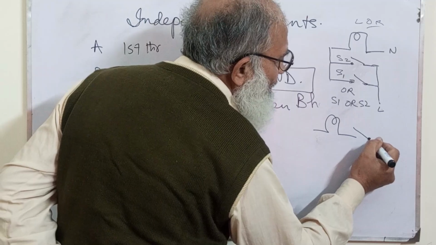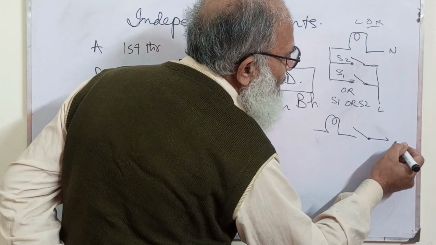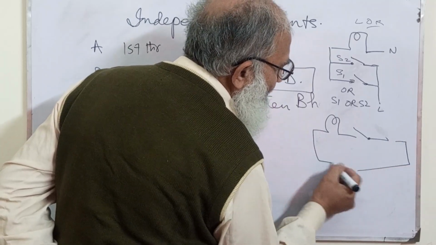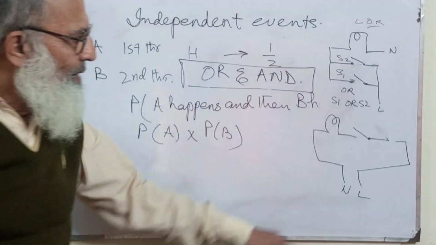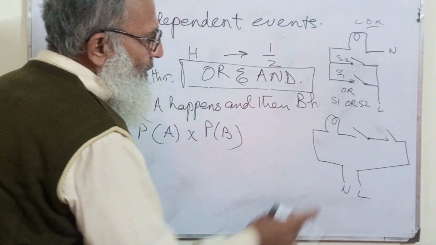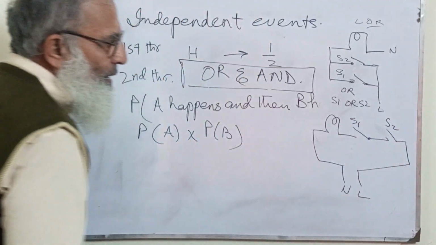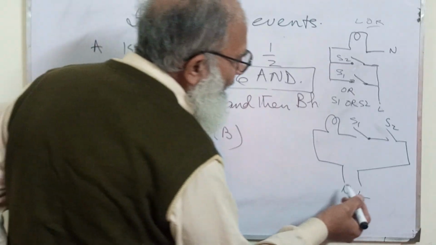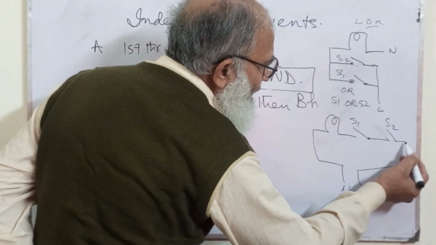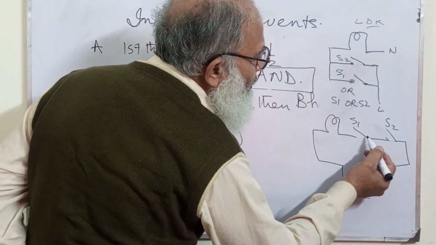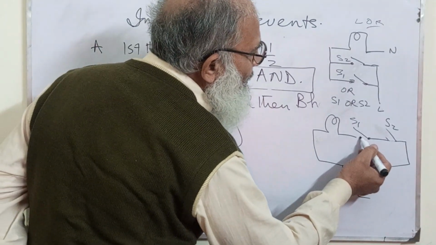But in a different setup, you see that if I put this with two switches like this, now this is neutral and this is again the phase line. This is S1 and this is S2, and if I close only one, the current will not flow from here to here, because this is open over here.